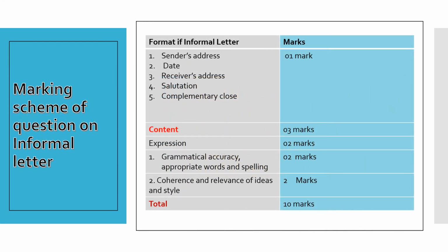Here we can see a table which shows the marks allotment for an informal letter. Here sender's address, date, receiver's address, salutation, complimentary clause, all these will have 1 mark. The content, that is the body of the letter, will have 3 marks. The expressions what we use in that will have 2 marks. Grammatical accuracy, appropriate words and spellings will carry 2 marks. Coherence and relevance of ideas and style you use in the letter will carry 2 marks. On the whole, informal letter carries 10 marks.